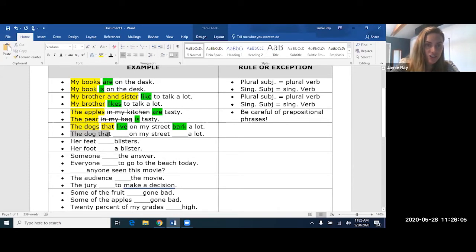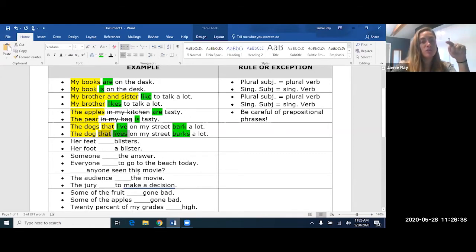Over here, the dog that blank on my street, blank a lot. Now it's one dog. So the dog that lives on my street barks a lot. Same thing. The subject is the dog. It's singular. The verb is barks, so it has to have an S. Now over here we have an adjective clause. It has its own subject, the word that, and its own verb. But the verb doesn't have to agree with the word that.